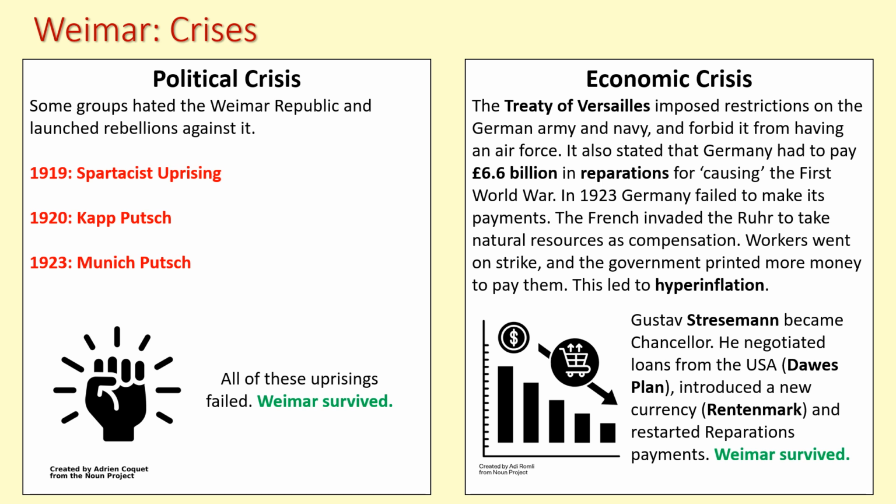For a lot of ordinary workers, they are unhappy with what's happening in Germany. They don't like the system that's being created, and they feel it's serving the rich and the wealthy and it's not serving them.